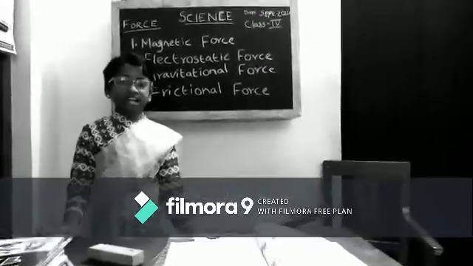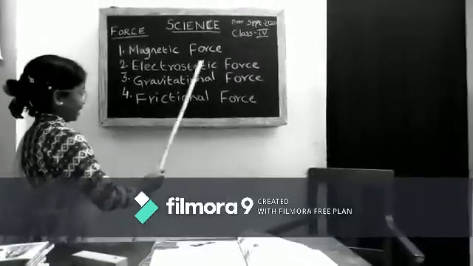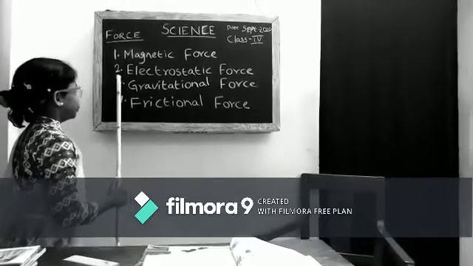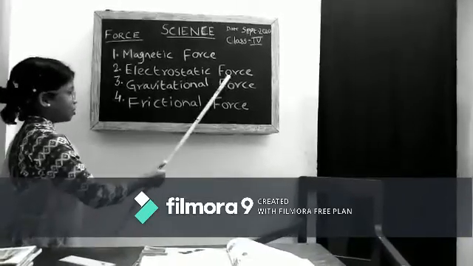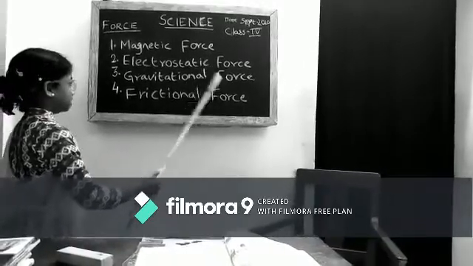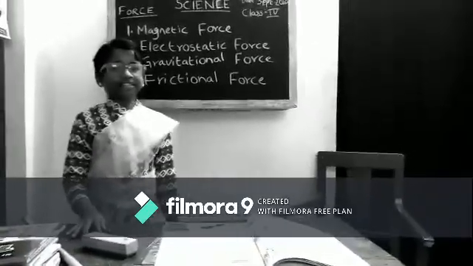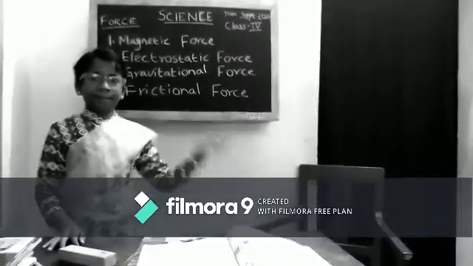What did we learn today, children? Number 1, magnetic force. Number 2, electrostatic force. Number 3, gravitational force. Number 4, frictional force. Children, write this in your notebook and we will see you in the next class. Bye.